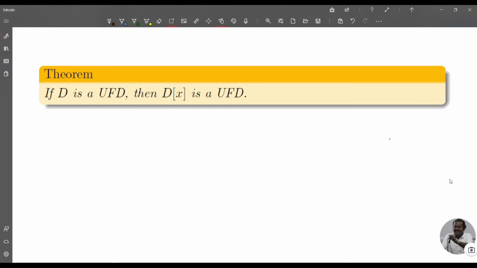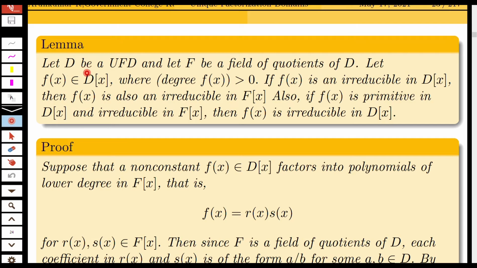Today we prove the theorem: if D is a unique factorization domain, then D[x] is a unique factorization domain. If D is a UFD, then D[x] is a UFD. For this we need some lemmas, so we prove this lemma first.